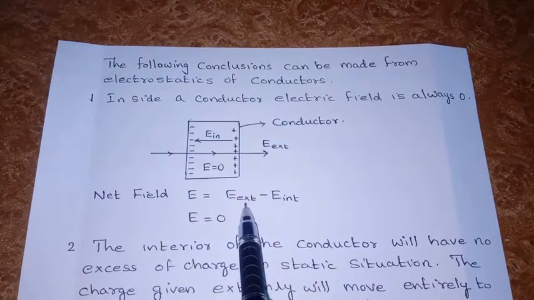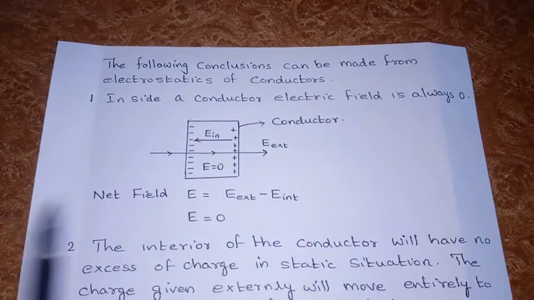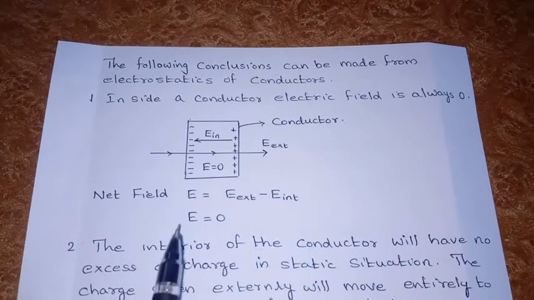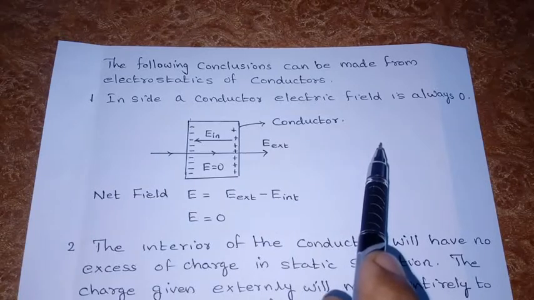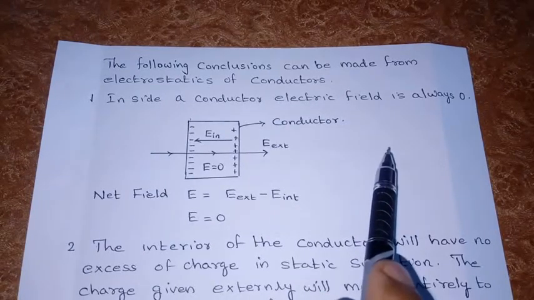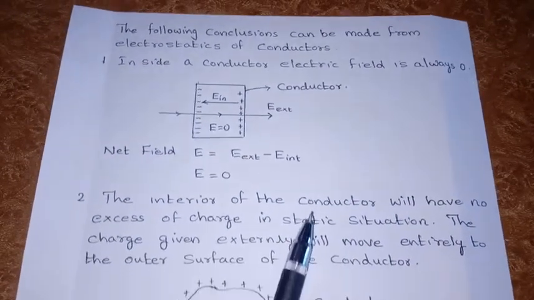Therefore E external equals E internal, therefore E is equal to 0. So inside a conductor the electric field is always 0. No matter what the shape of the conductor is, irregular or spherical, no electric field can exist inside. The interior of the conductor will never have an electric field.